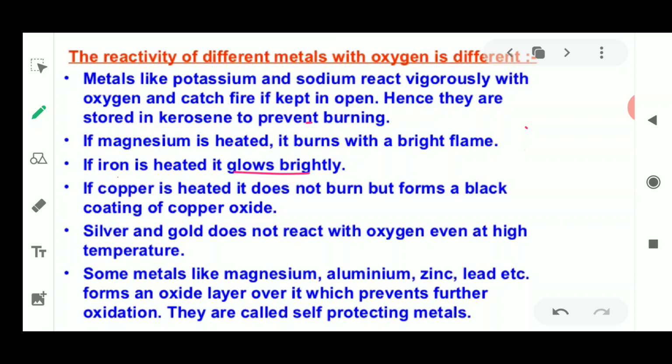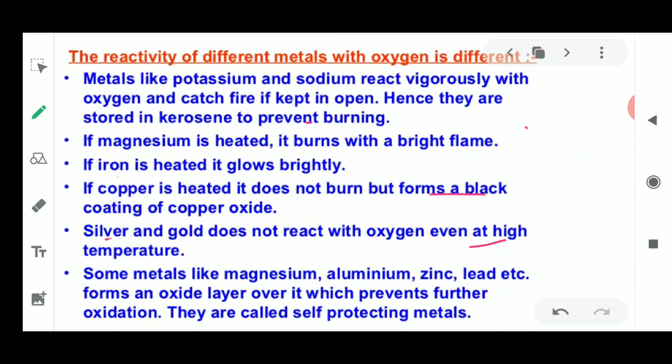Fine. So what happens next is the copper. When it is heated, it does not burn, it only forms a black coating of copper oxide. So this copper is not going to burn, it is going to form only a black coating of copper oxide. Next, silver and gold do not react with oxygen, even at high temperature. So silver and gold are also metals which do not react with oxygen directly